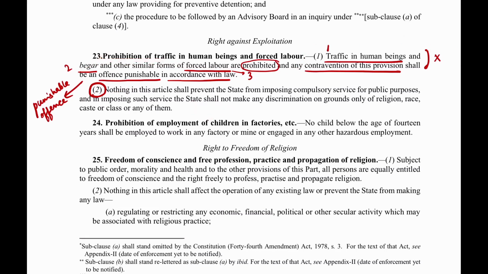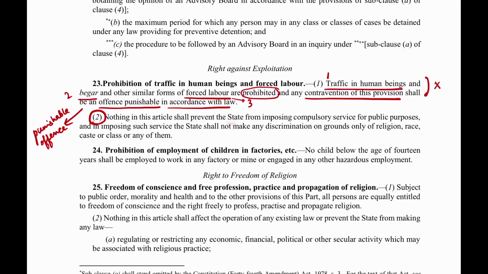What does it say? That nothing in this article shall prevent the state from imposing compulsory service. The key word here is compulsory, because what is given in this article is that you cannot forcibly make someone do something. But here the state can impose compulsory service for certain public purposes. What could be certain public purposes? For example, let's say military service that you need from the public, or any social service work that you need from the public, then compulsory services can be asked by the state from you.